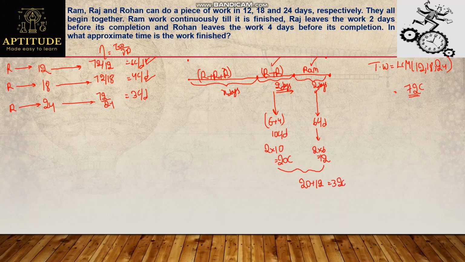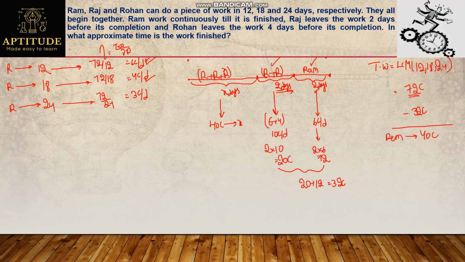Which means out of 72 chocolates, a total of 32 chocolates are done in this span of days. Then how many chocolates are remaining? Remaining are 40 chocolates. Obviously, these must be finished in these X days, right? We need to find out these X days.